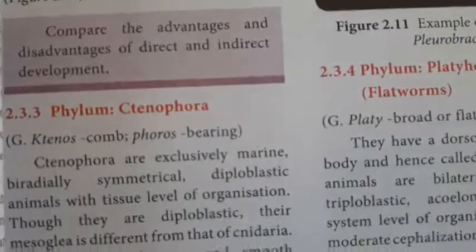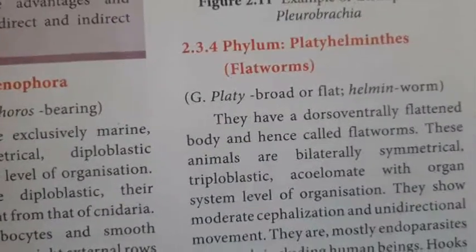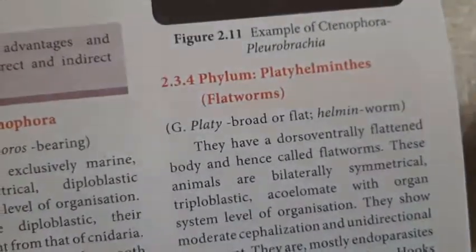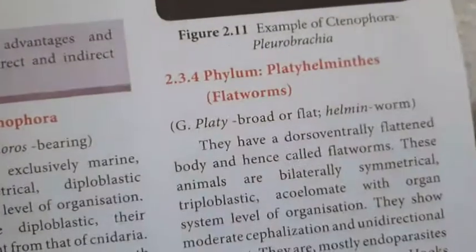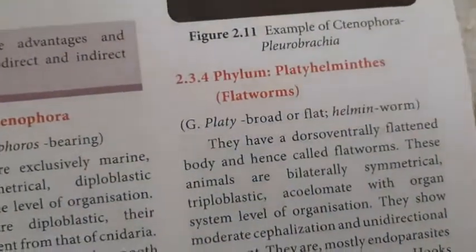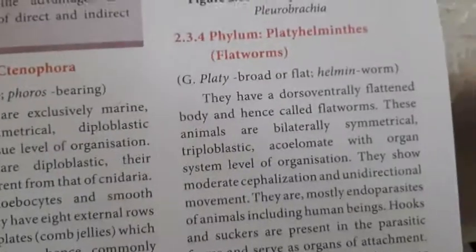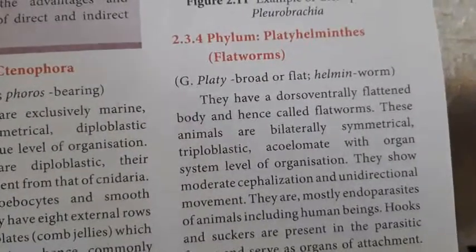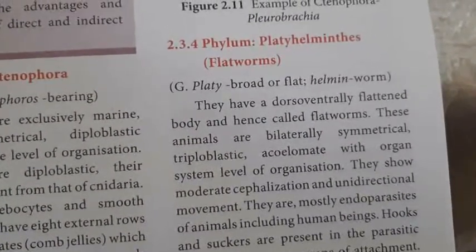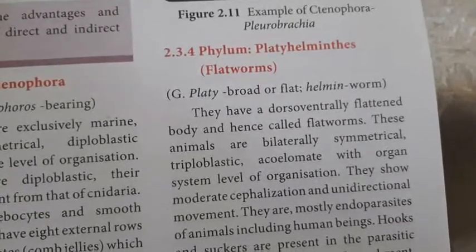Then phylum Platyhelminthes, that is called flatworm. Platy means broad, and helminth means worm. They have a dorsoventrally flattened body, hence they are called flatworms.